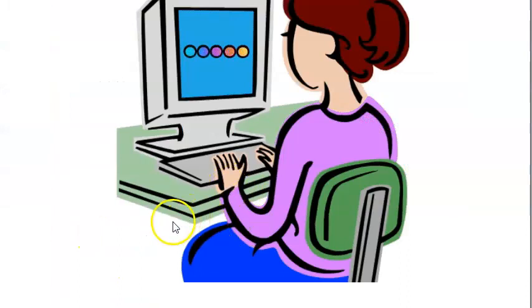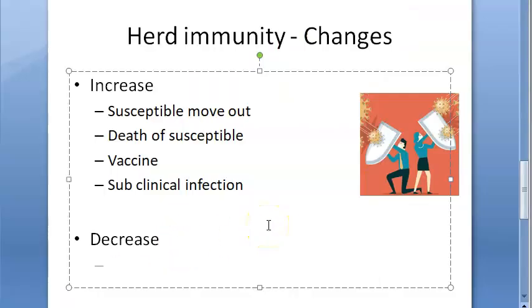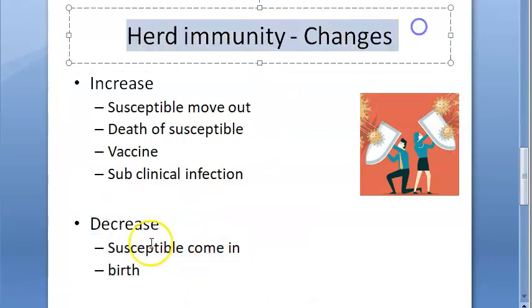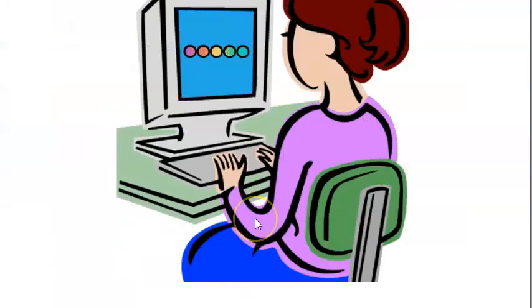What can decrease herd immunity? There is immigration of susceptibles, that is, some people come in. Susceptibles come into the group, right? Then there is a birth. Here they are putting death, and that too of a susceptible. Here they are putting birth, and the birth they are considering is a susceptible person. So did you get it? This is decrease. So the changes you will have to mention are increase and decrease.